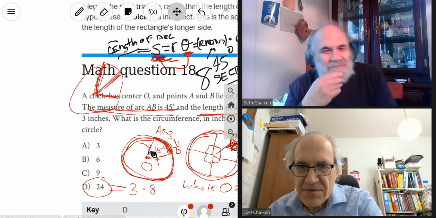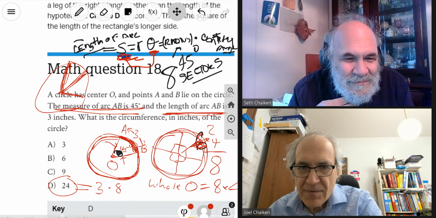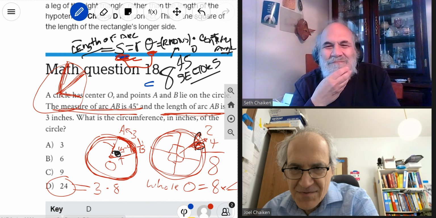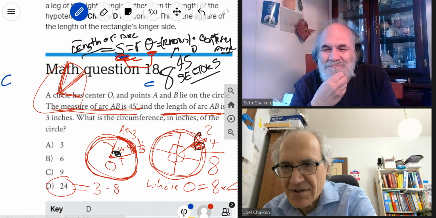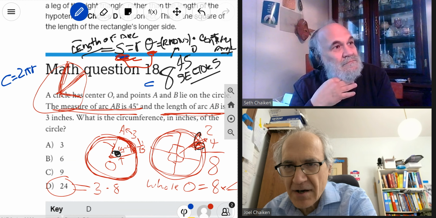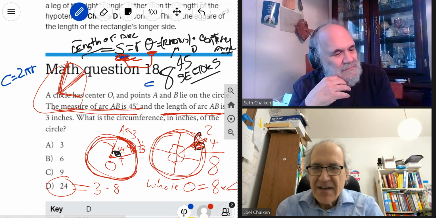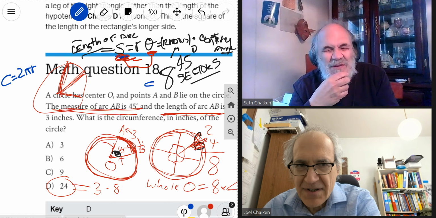If you wanted to use the formulas, without this relationship, the circumference of a circle is 2 pi r. That you have to know, but that may be given on the reference sheet. You need a bit more.